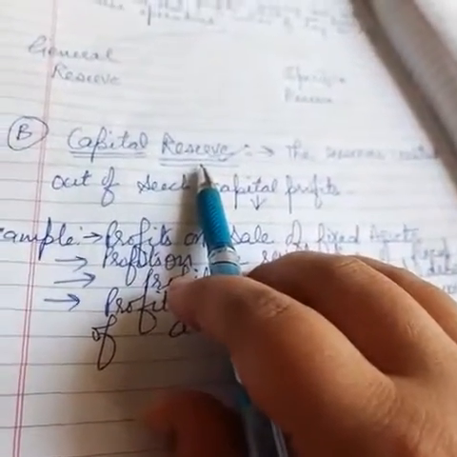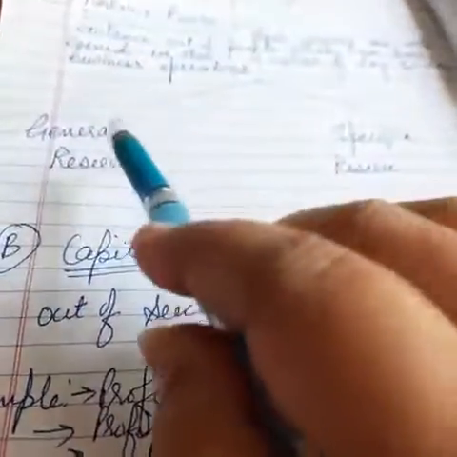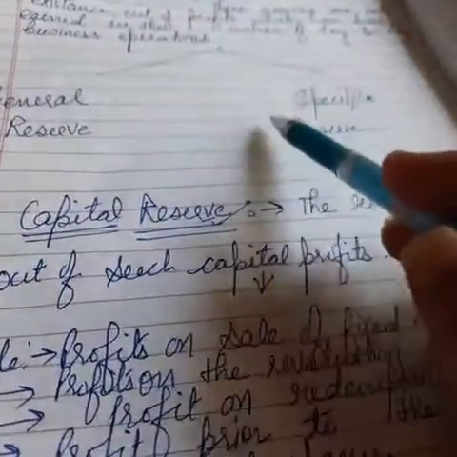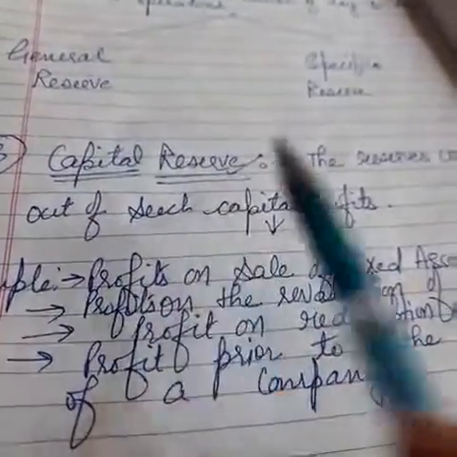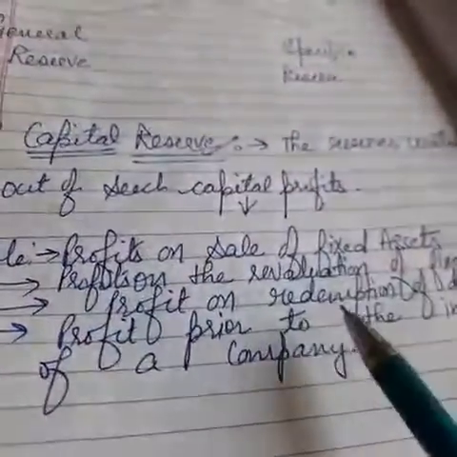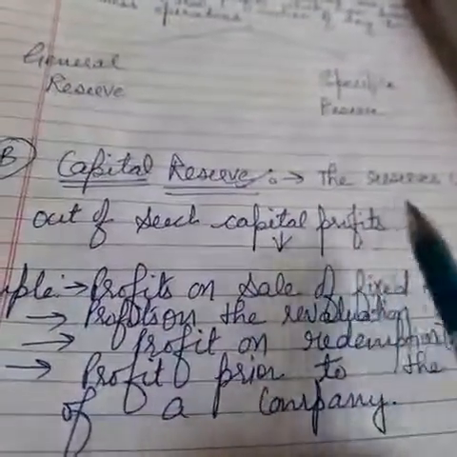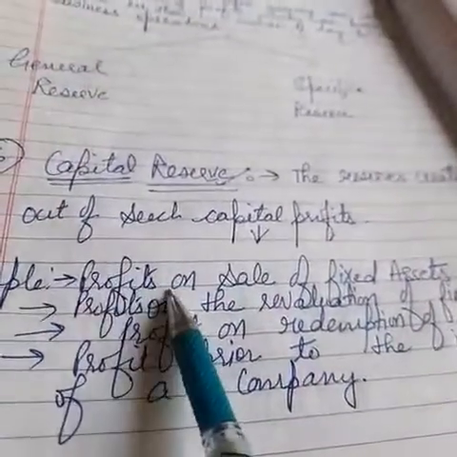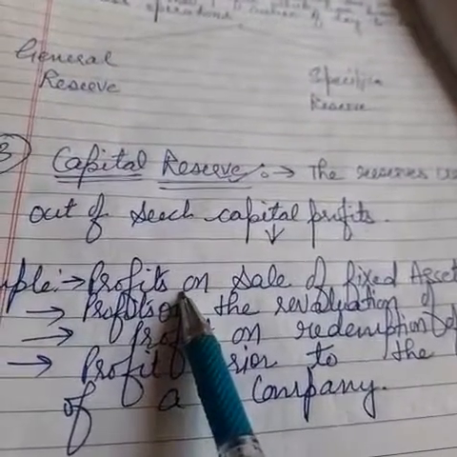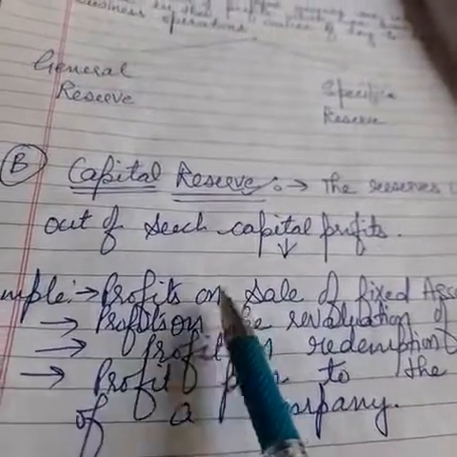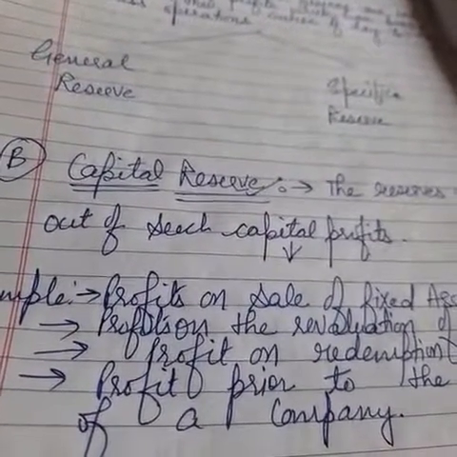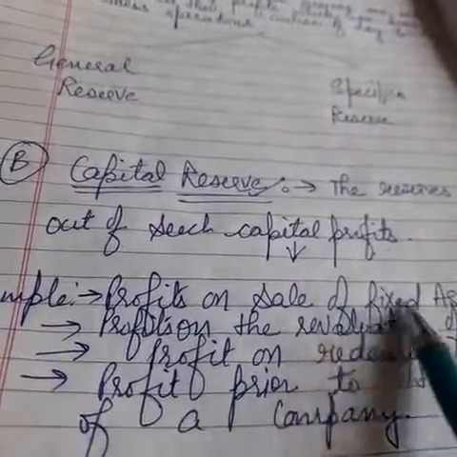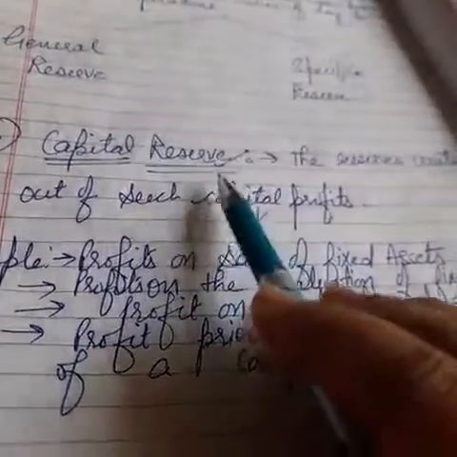Now one thing I want to tell you: in case of general reserve, we can utilize the money for any purpose, and for specific reserve for any specific purpose. In case of capital reserve, the profits will be utilized to set off only capital losses. For example, if we have sold our asset at a profit, it is not certain that in the future we will sell another asset at a profit. We can also sell at a loss. So those losses will be set off with the capital profits.